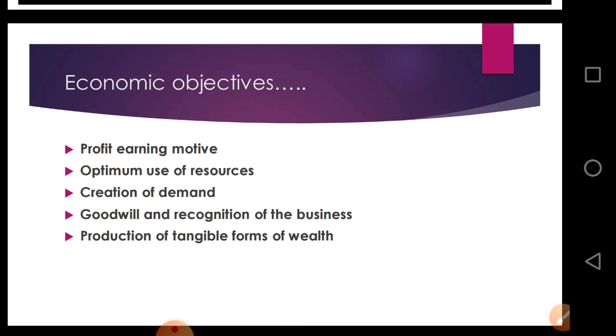Next one is production of tangible forms of wealth. The objective of business is to produce tangible forms of wealth for the benefit of the community. The objective of a business is to produce tangible goods, that can be touched and are easily available. It is an arrangement whereby supplies are created and made available to the people according to their need, taste and economic position.